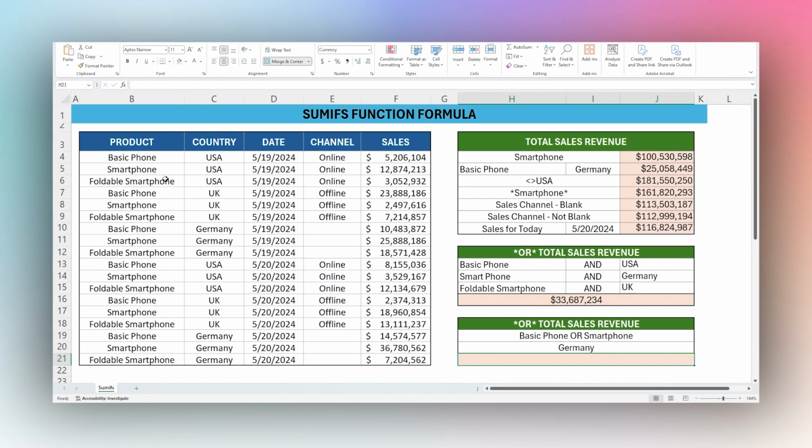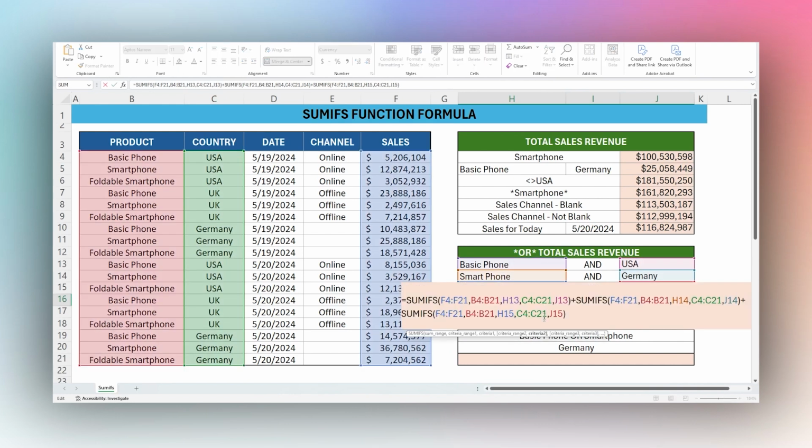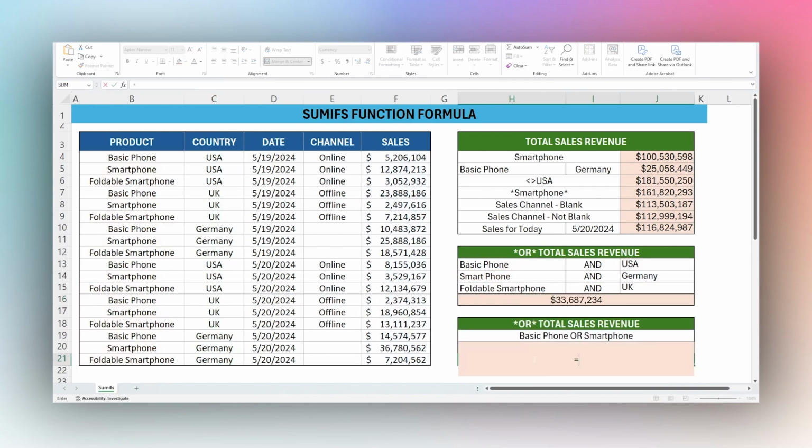All right, so let's look at a different way of doing OR. This is if we want to use the same column. For example, here we want Germany as a country, but inside of Germany, we want to return basic phone or smartphone. So this is a different way of doing this rather than doing a plus SUMIFs as we did in here. What we're going to do in this one is SUMIFs.